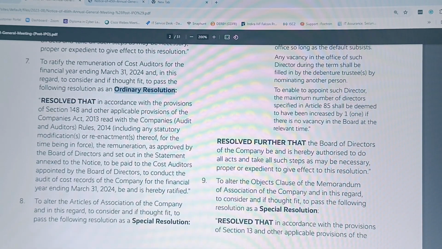Now the next one is alteration of articles of association. As I have already told, this is a special resolution.